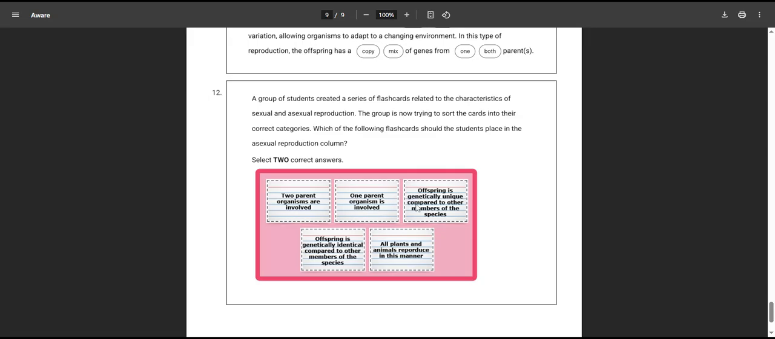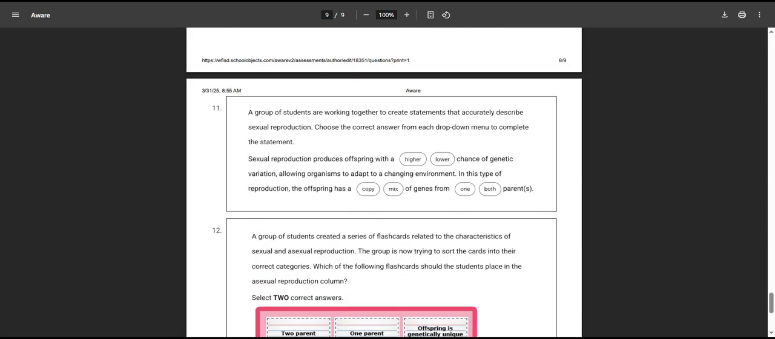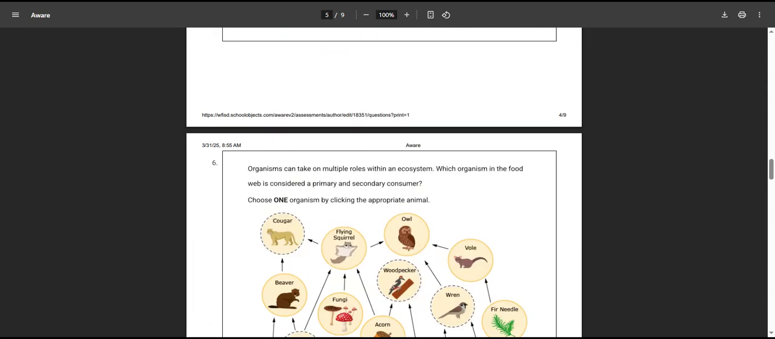Offspring is genetically unique compared to other members of the species. Offspring is genetically identical to other members of the species. So it'd be this one right here, and then this one. These would be your two. So you would type in one parent and identical into the question and answer box.